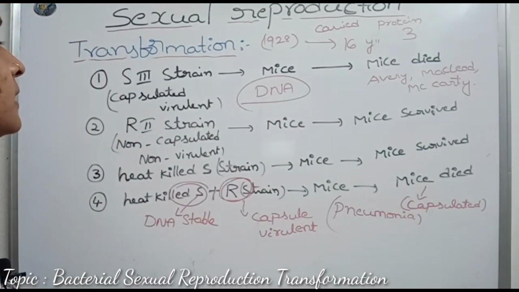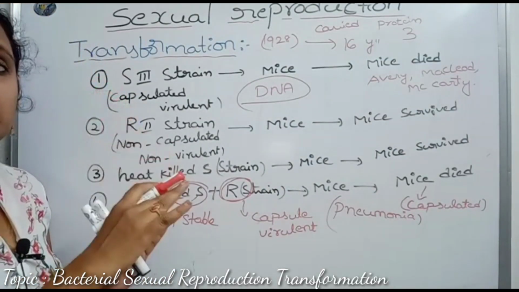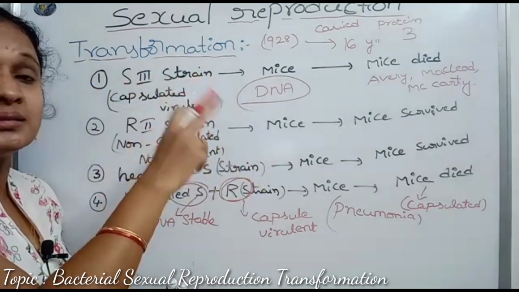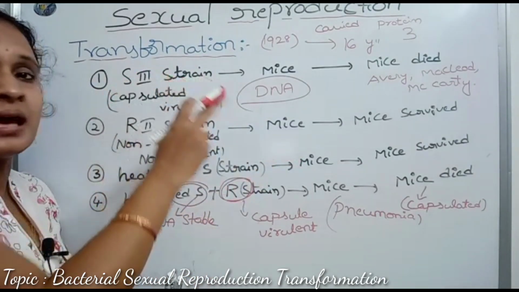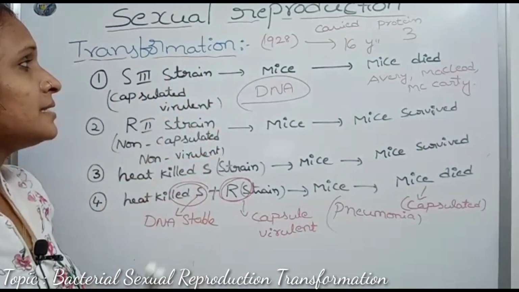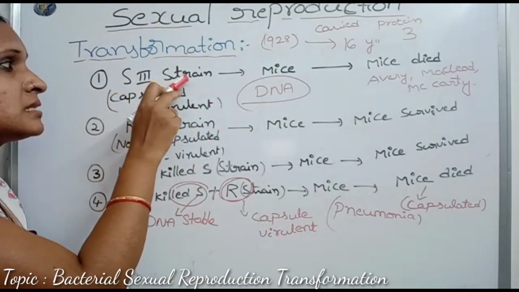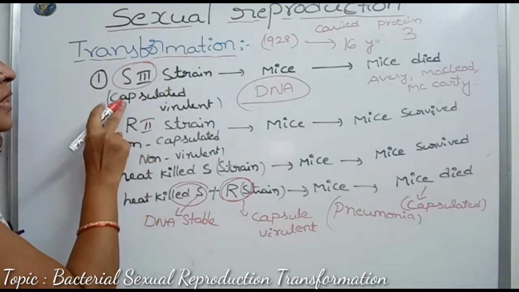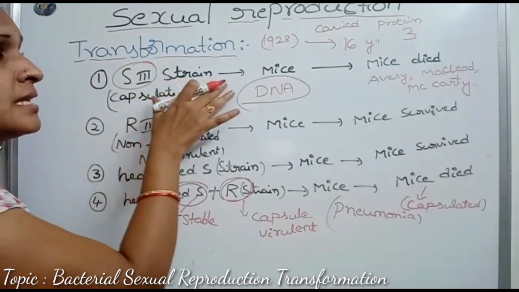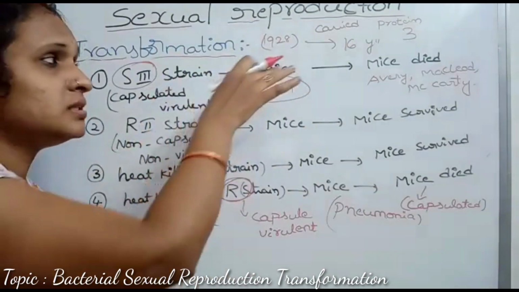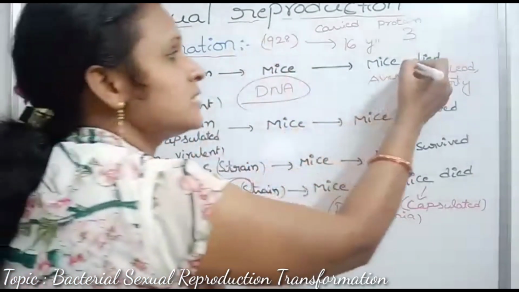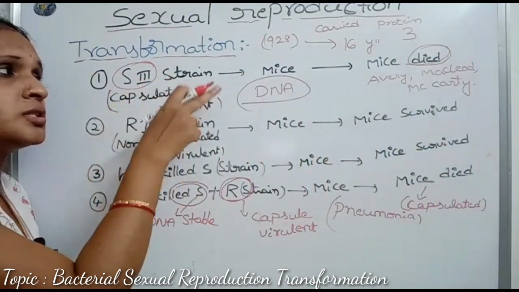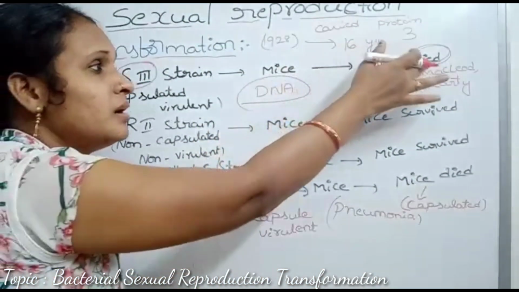Once again, let me repeat. For his experiment, Griffith took S3 strain cells and R2 strain cells. First he took the S3 strain cells. These S3 strain cells are capsulated and virulent. Whenever they are injected into the mice, the mice die, because the S strain is capsulated. It causes pneumonia disease and the death of the mice.